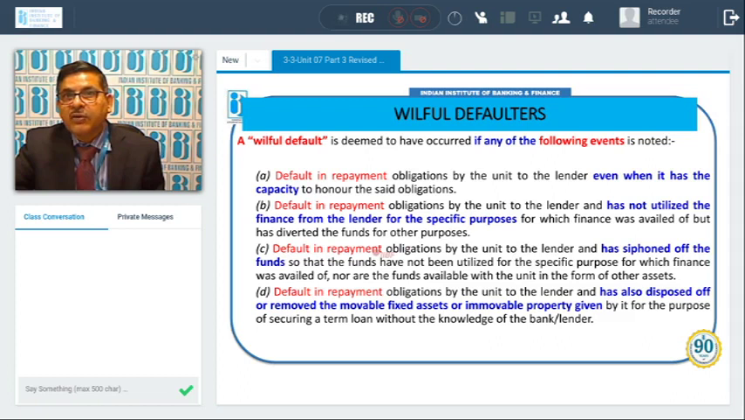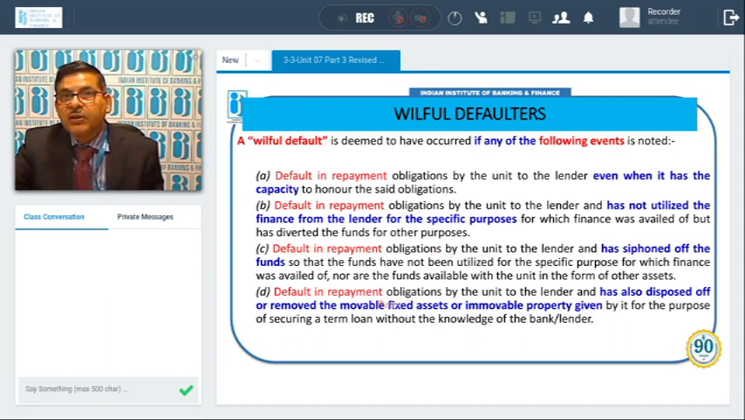Then the third one, default in repayment obligation by the unit to the lender, where the unit has siphoned off the funds, so that the funds have not been utilized for the specific purpose for which finance was availed of, nor are the funds available with the unit in the form of other assets. So those funds are not used for the specific purpose, and those funds have been taken away from the unit and invested somewhere else. So that is called siphoning of funds. That is also coming under willful default. We will discuss what siphoning is further.